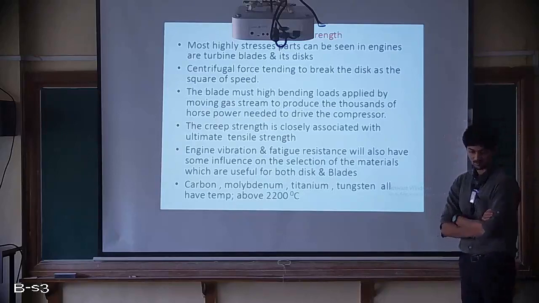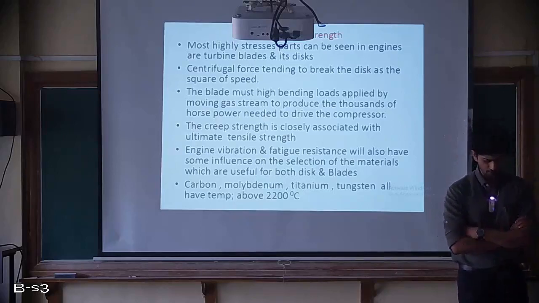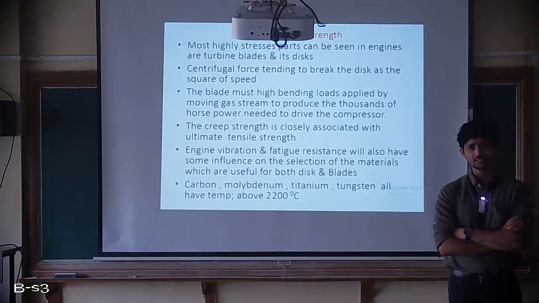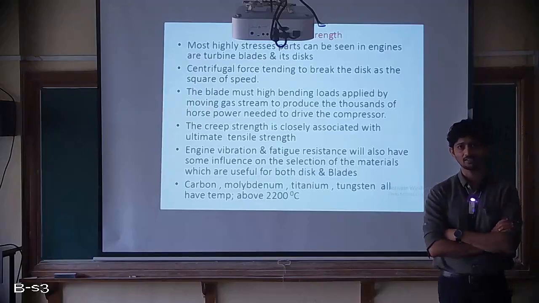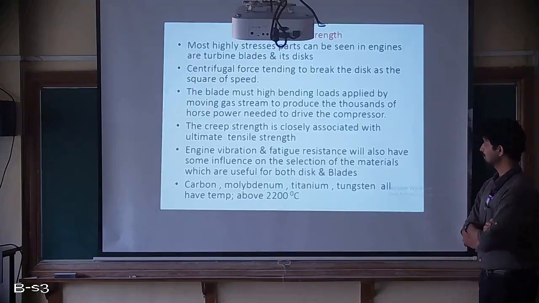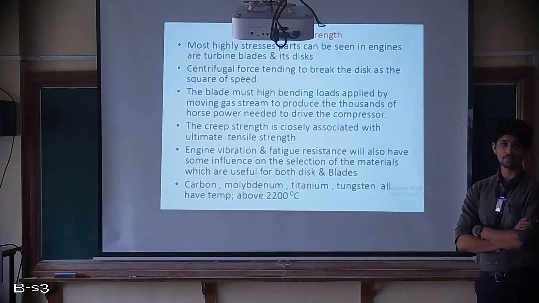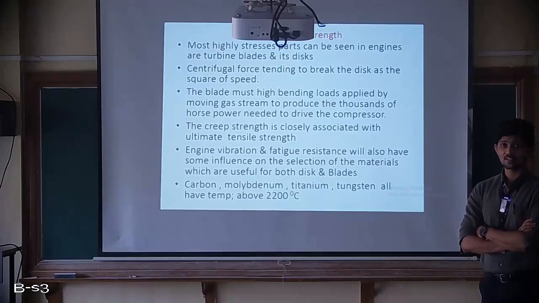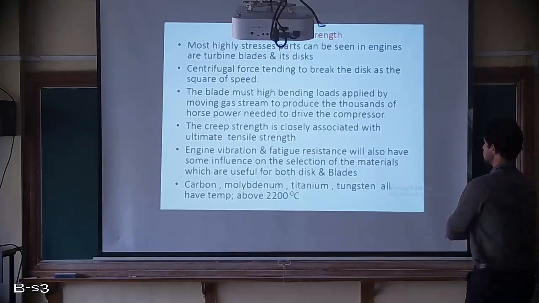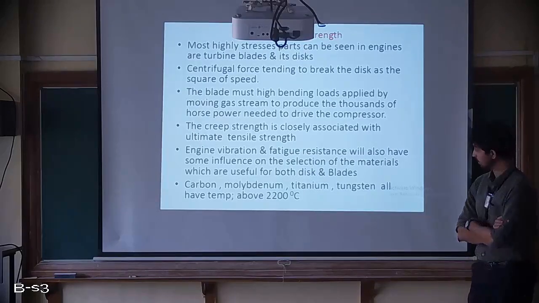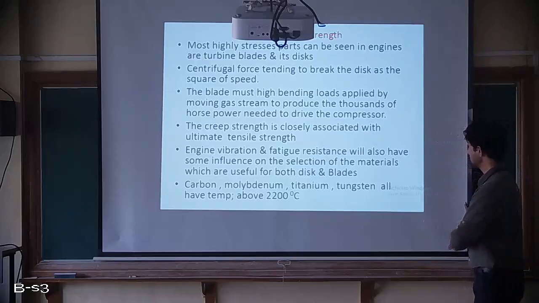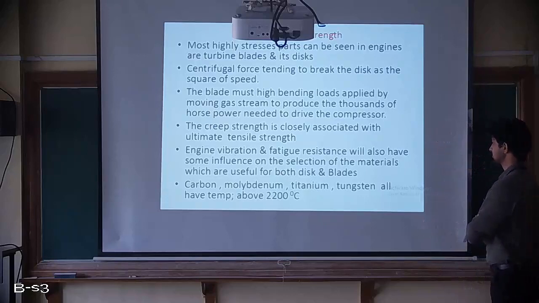If you look at the stress strain curve which you have done in the mechanics of materials lab for a given material, the ultimate tensile strength is nothing but the maximum strength it can reach before it fails. The creep strength will be somewhere close to that amount of stress. Then engine vibration and fatigue resistance will also influence the selection of materials useful for both disc and blades.